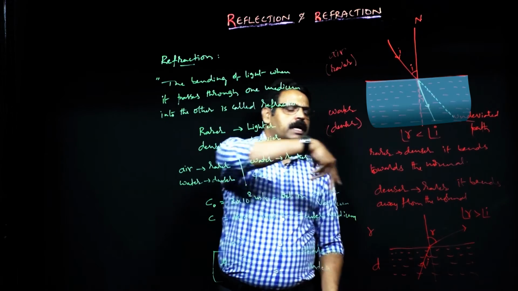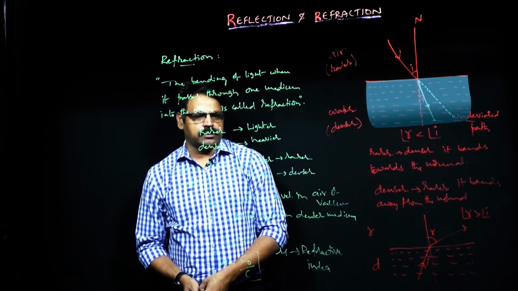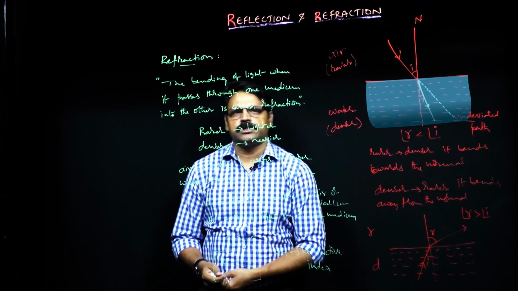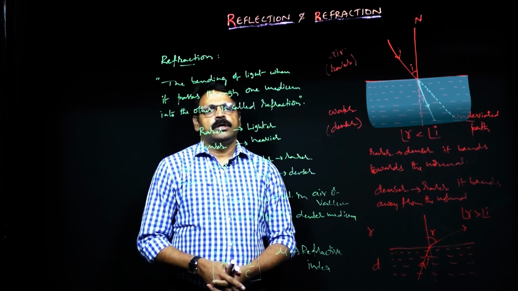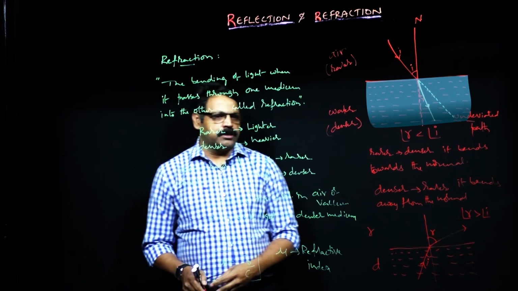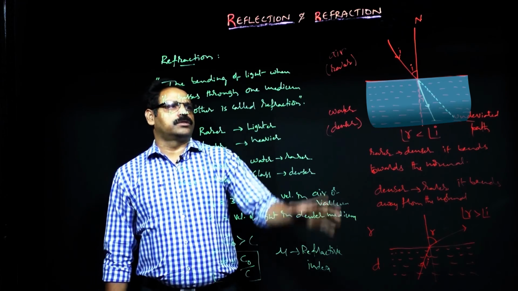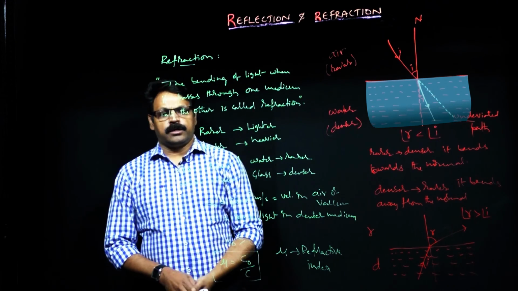So this bending mechanism is called refraction. The definition of refraction is the bending of light when it passes through one medium into the other medium. The bending depends upon how the light ray is traveling. So this is how you can define refraction.